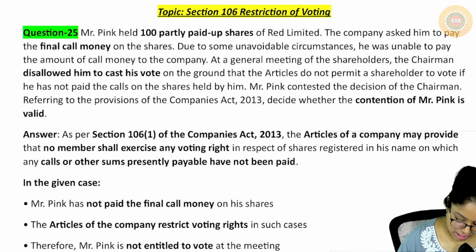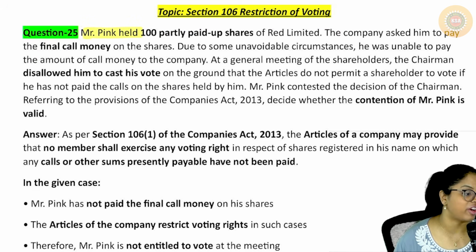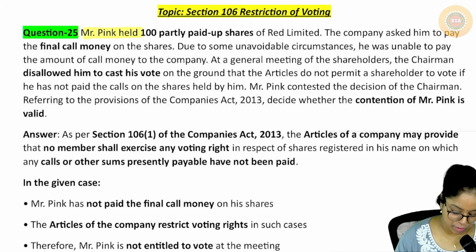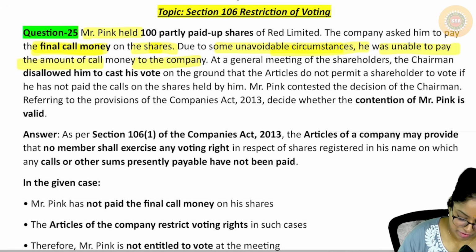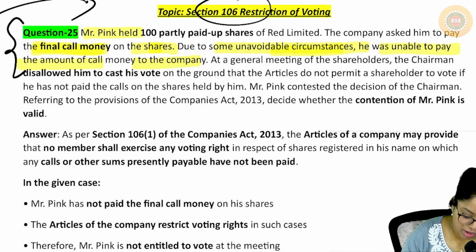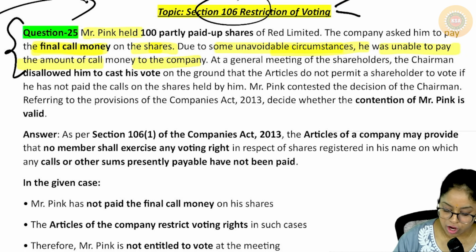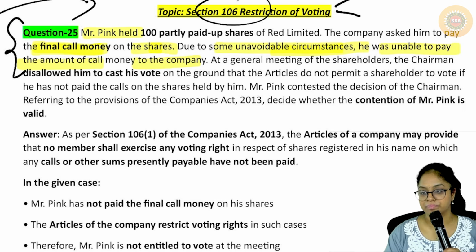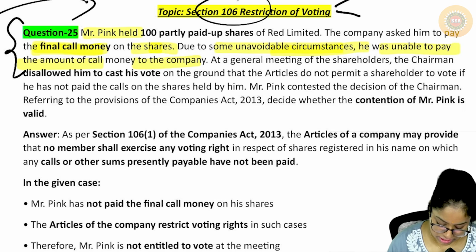Next is Mr. Pink held 100 partly paid up shares of Red Limited. The company asked him to pay the final call money on the shares. Due to some unavoidable circumstances, he was unable to pay the amount of call money to the company. Can you see? I've not given the topic, but still, you know it is about restriction of voting. Restriction of voting in 2 cases, which is calls in arrears and company exercises the right of lien. Here it is mostly calls in arrears.